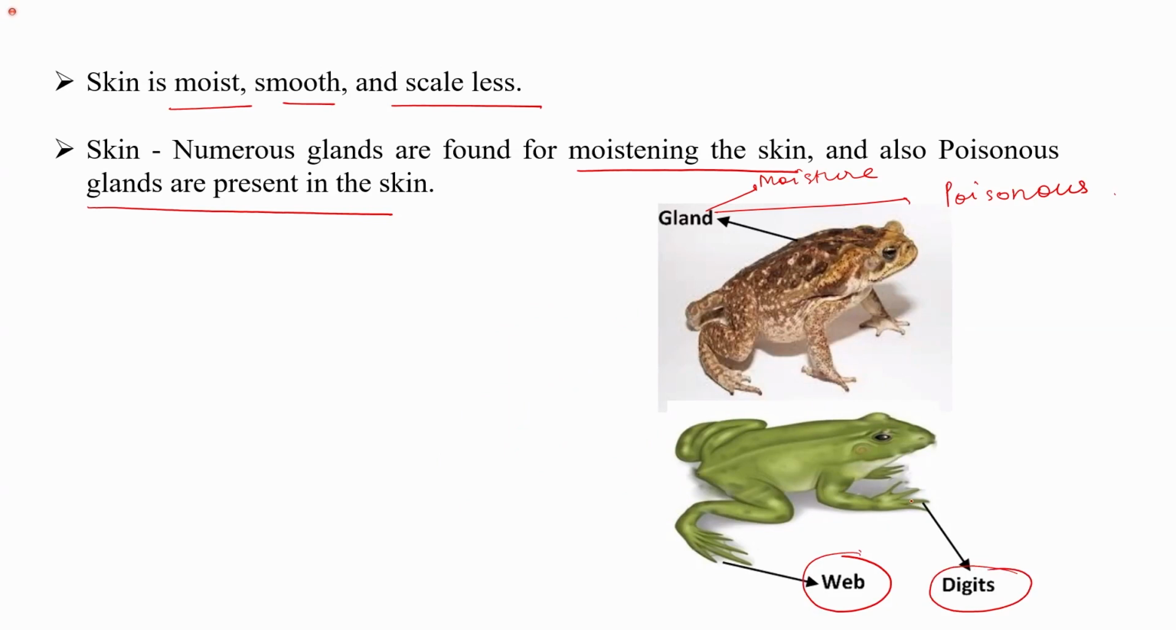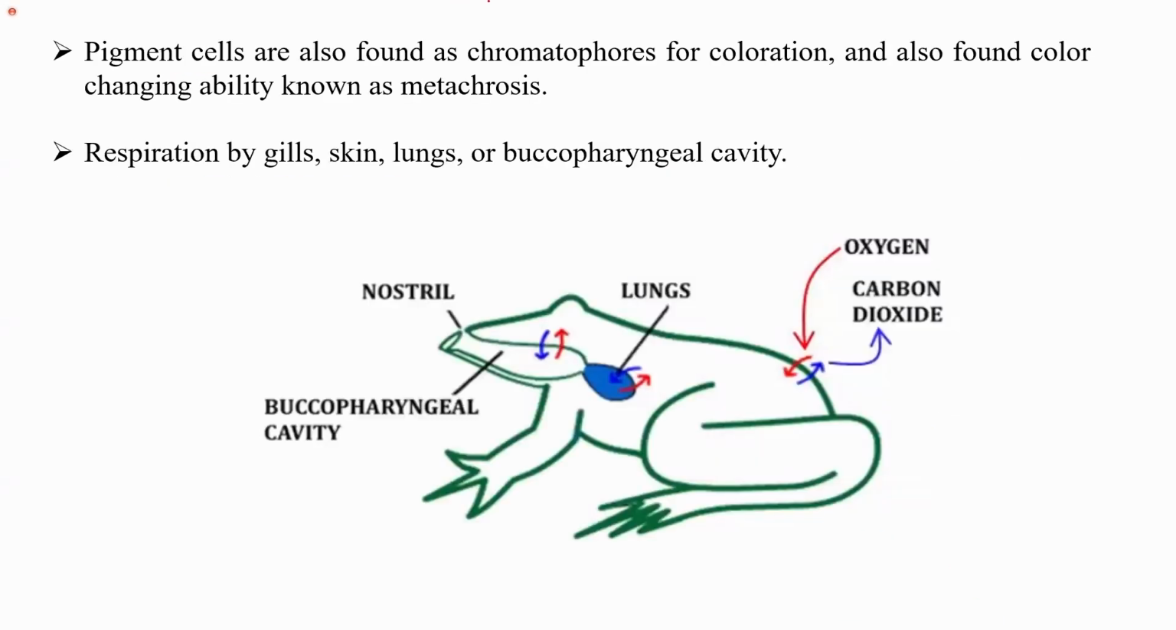This is the digit, that is, the fingers are known as the digits, and the complete thing is known as the web. So these animals belong to the tetrapods. They have limbs, they have digits. Pigment cells are also found, which are known as the chromatophores. The word chroma means color, so it is related to pigment. Some amphibians have the ability to change their color, and this is known as metachrosis.